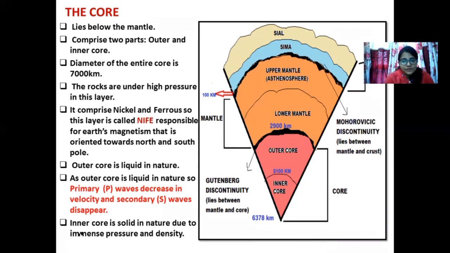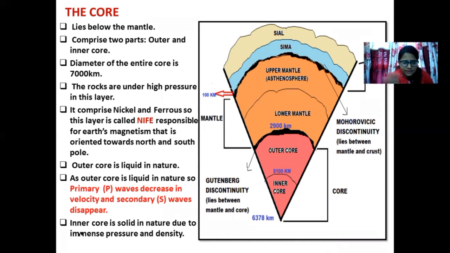Another tricky part comes over here. Let's begin with the inner core and then I'll talk about the outer core. Inner core, what is happening? The inner core is the lowermost layer of the earth. Temperature is tremendously high, and over there the pressure will be very high. Where the pressure is more, the gaps within the rocks tend to disappear. They become more compact, more solid in nature, more dense. So technically, density is highest at the inner core, and the rocks are very solid in nature at the inner core, along with the high temperature and high pressure.